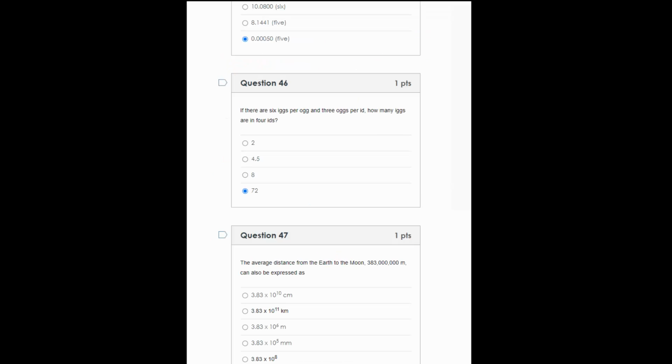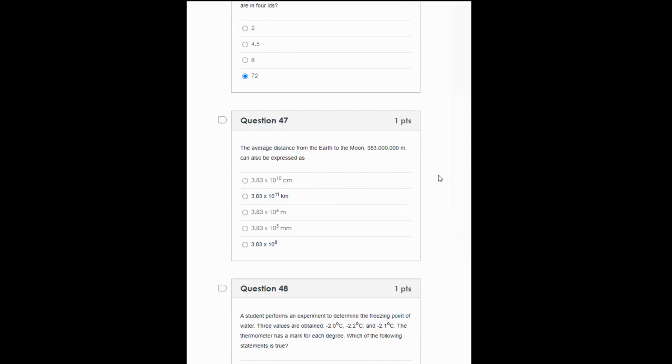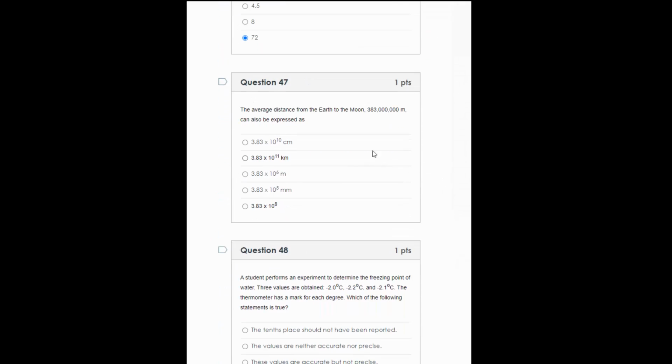So the average distance from the Earth to the Moon can also be expressed as a scientific notation value. Meters, let's see, that would be 3.83 times 10 to the 8th meters. So that's not the answer. But it would be 3.83 times 10 to the 10th centimeters. That would be correct. And finally, our last problem.